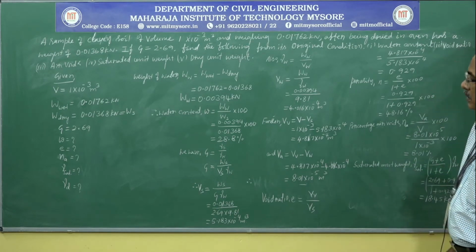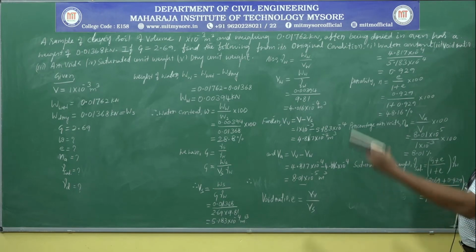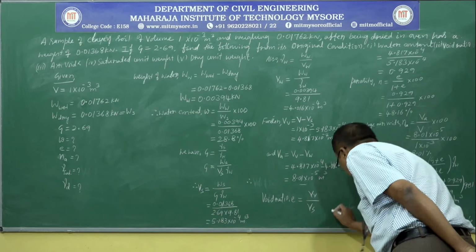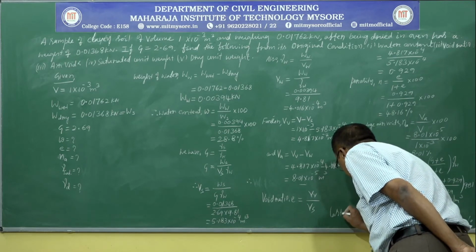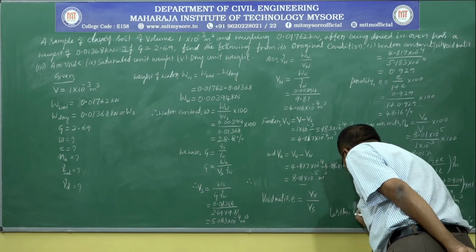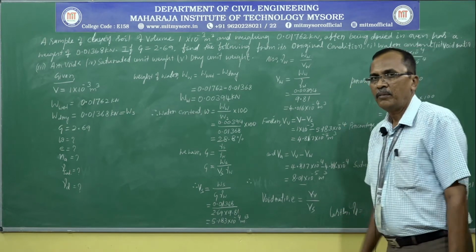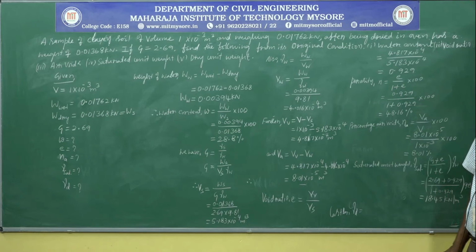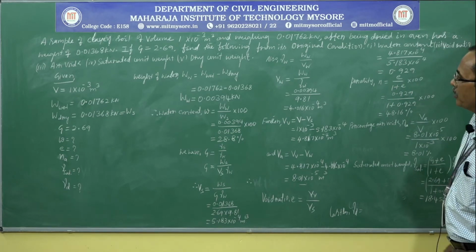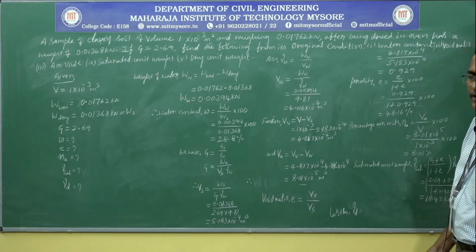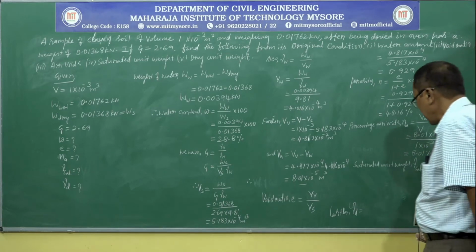Lastly, asked to calculate gamma D. Gamma D can be easily calculated. We have expressions: gamma D is equal to G divided by 1 plus E into gamma W, or gamma D is equal to gamma B divided by 1 plus W. We don't have gamma B, obviously we can use the second option.